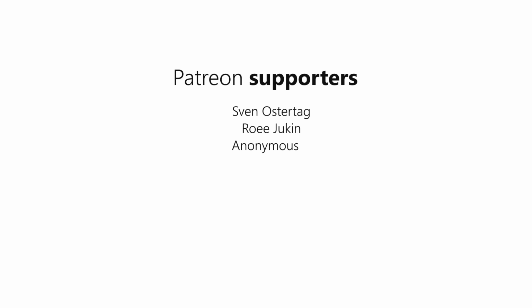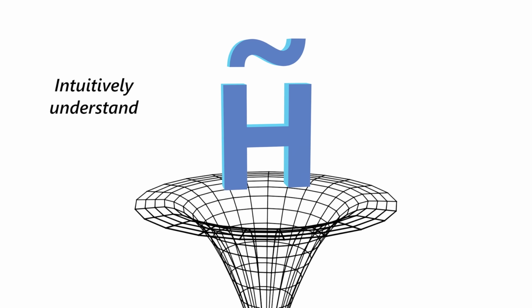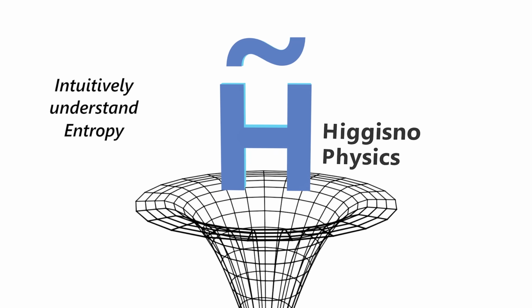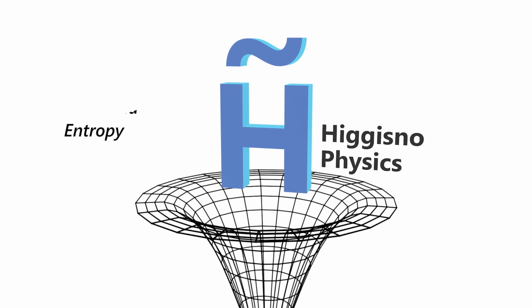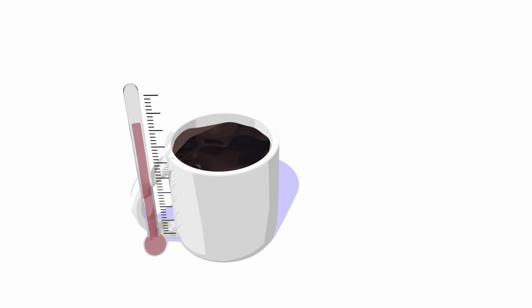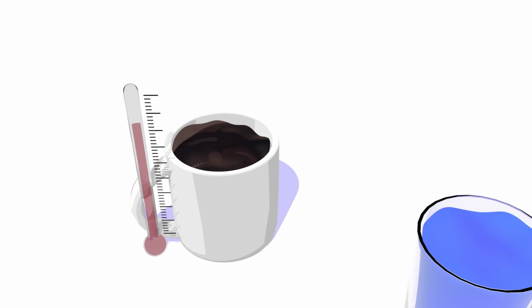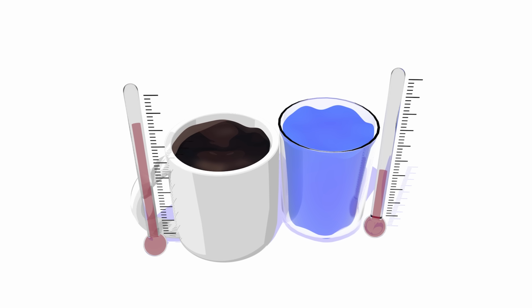So welcome to my video about intuitively understanding entropy. Let me start out with an interesting question. Say I have some warm coffee, but I want it to become even hotter. How come it isn't possible to take a cold cup of water, put it next to the coffee, and then hopefully the coffee will suck out all of the energy of the cold water? This clearly doesn't make any sense, but can you explain why? In this video, I want to solve the puzzle and explain why heat only flows the other way.